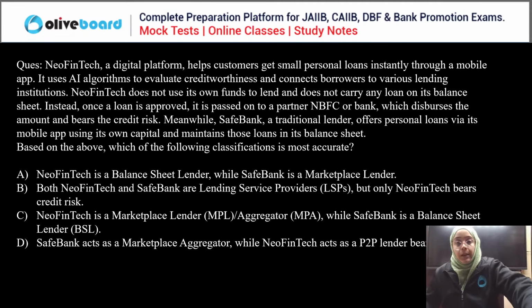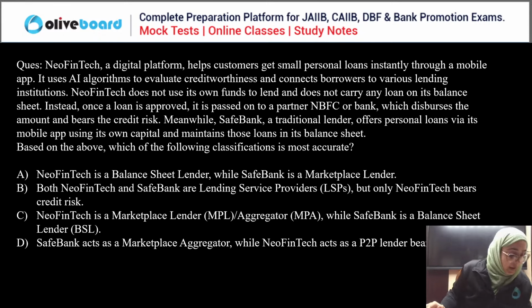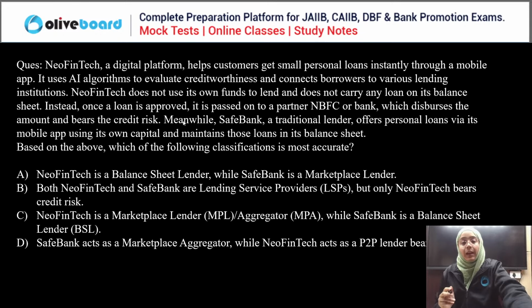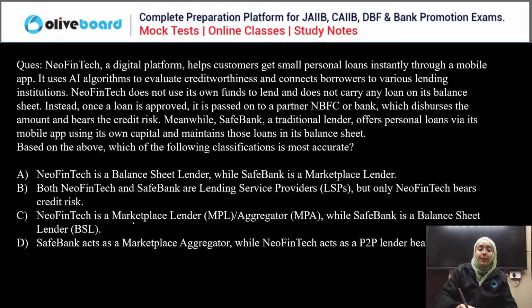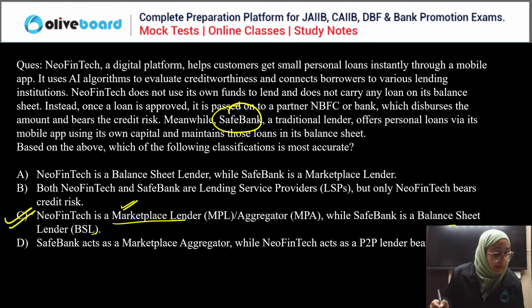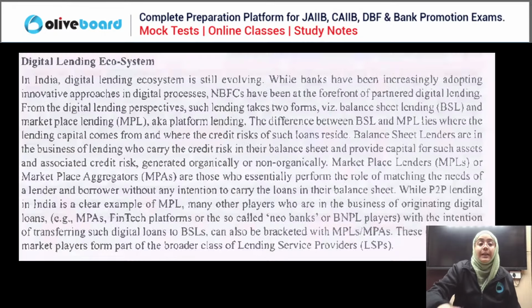Okay. Now let's talk about the correct answer. You are all saying C is the correct answer. So yes, obviously, new fintechs are just acting as an aggregate or marketplace lender, perfectly correct, whereas Safe Bank is the balance sheet lender. Yes, C is the correct answer. Very good, you guys. Done, everyone. Good. Next question.